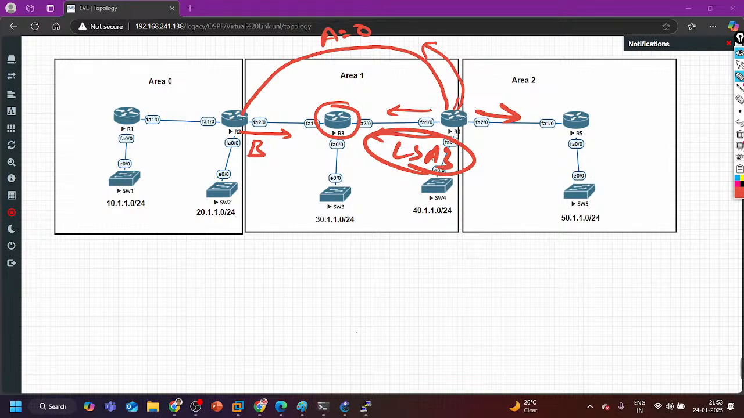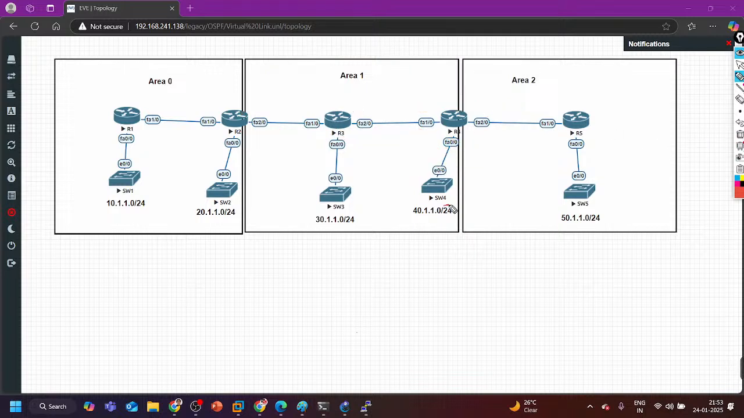So that's why here I have created the loopback. If there is only one area, and here let's talk about this 40 subnet, you don't need to advertise 4.4.4.4 in OSPF, but for this 50 subnet you have to advertise it.